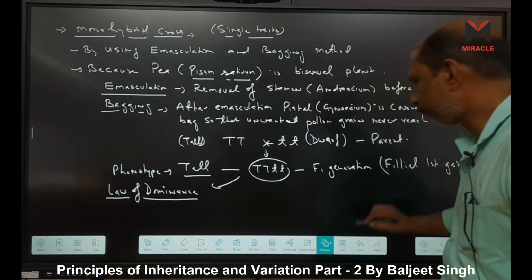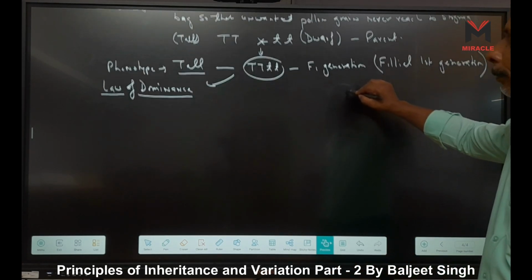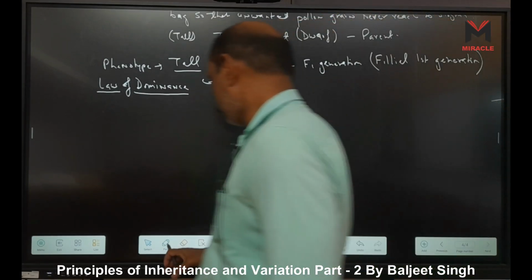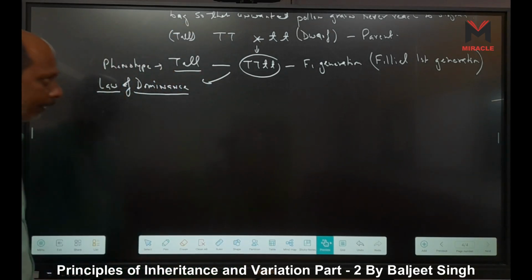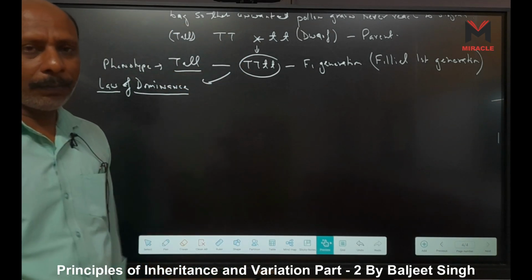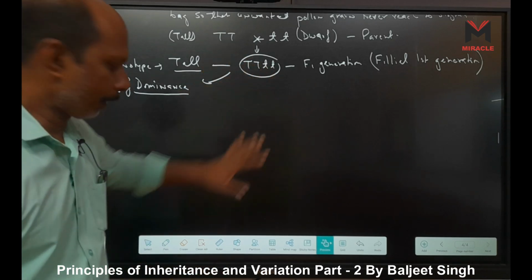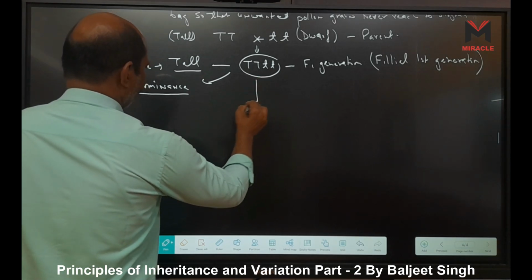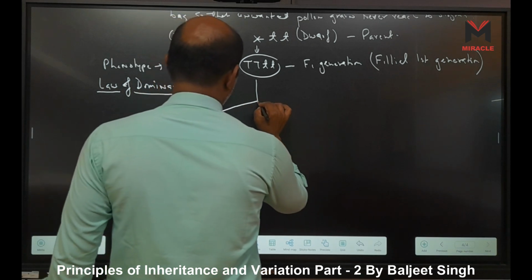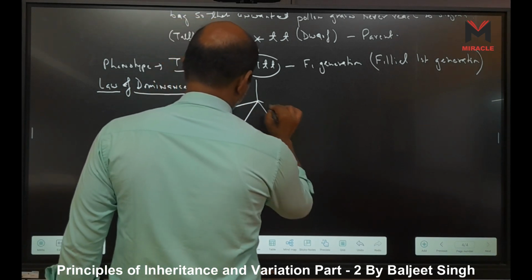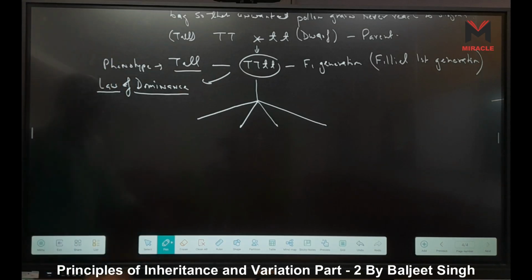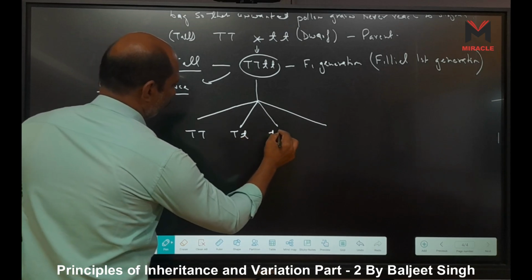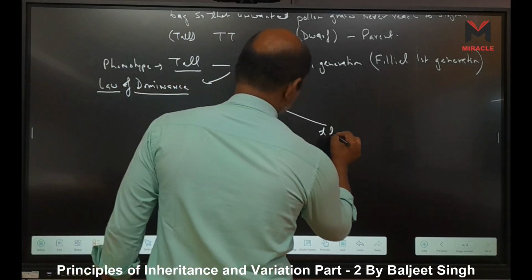Now, when he does selfing, there is no other hybridization. Through selfing, he finds four seeds: capital T capital T, capital T small t, small t capital T, and small t small t.